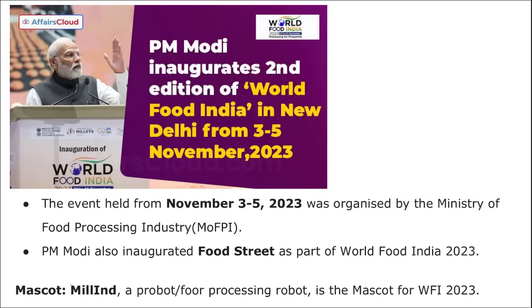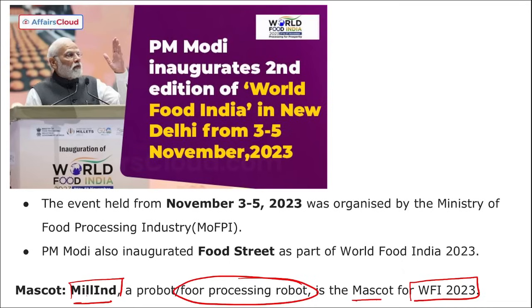Then here you can see the important is mascot here. Mill Ind, that is Millets India. This is a food processing robot and it is the mascot for the World Food India 2023. Mill Ind, correct? This is the mascot here and it is a food processing robot that you need to remember. Then here you can see PM Modi also inaugurated Food Street.